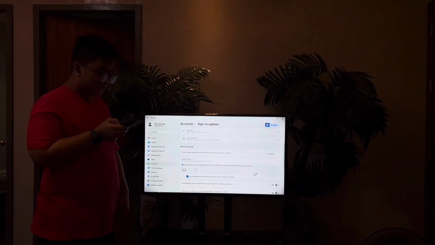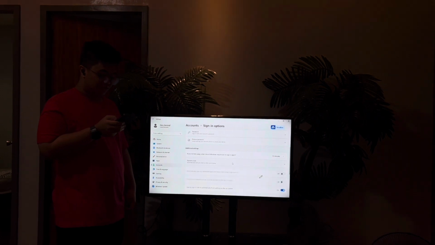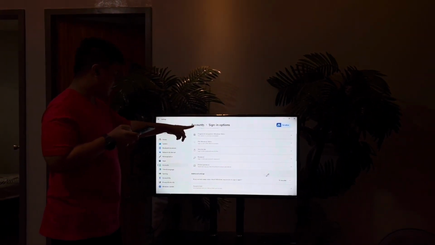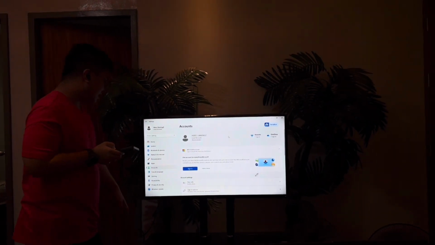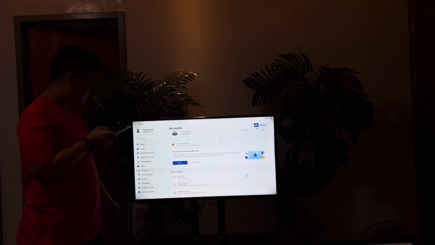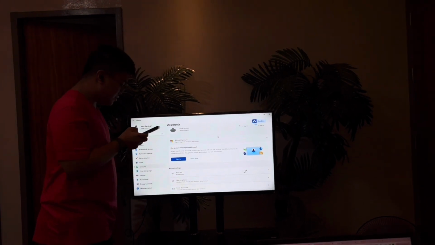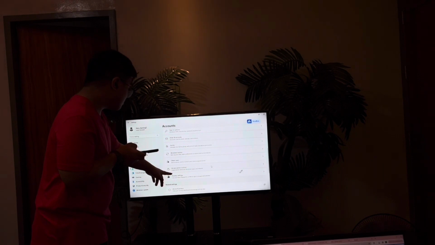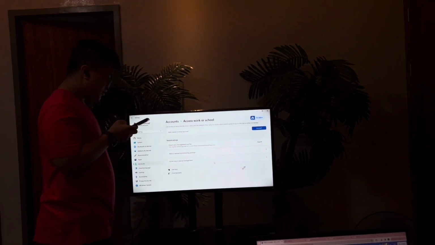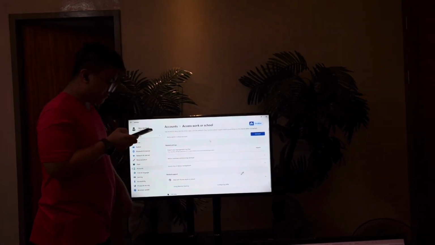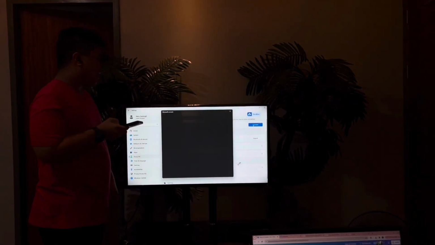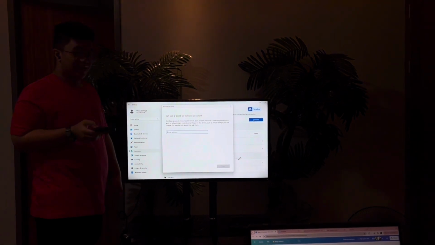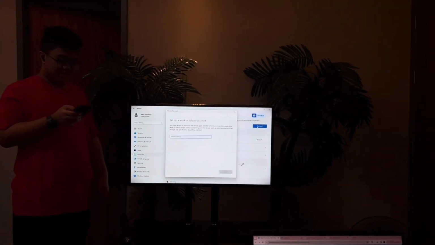Next is connecting to an organization on Windows. Here you have to go to Accounts, and then scroll down to access work or school. Here, click the connect button. After clicking the connect button, you have to confirm your school or work account and follow the on-screen directions.